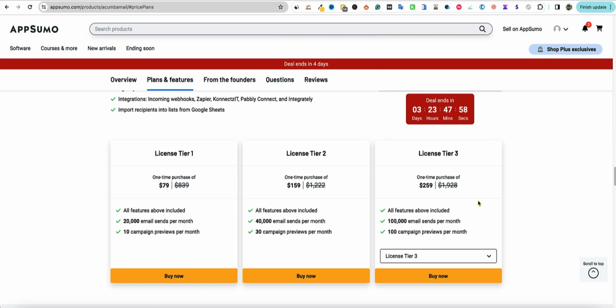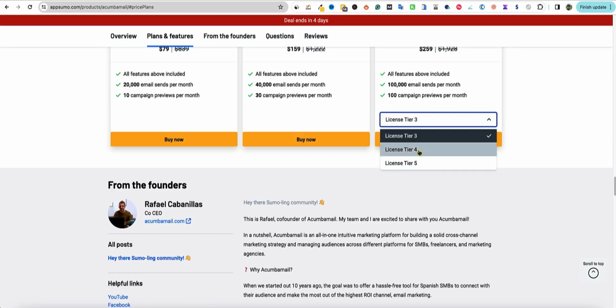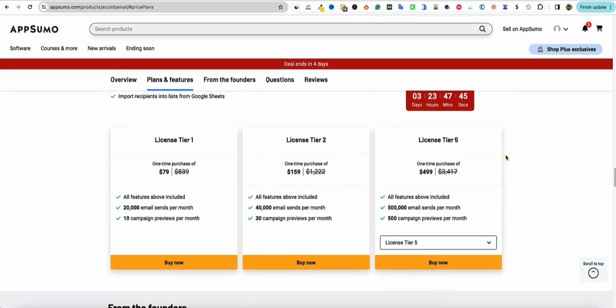And I'm spending a lot of time on the pricing, but I think this is a really big factor with this kind of software, the pricing and what you actually get, how many emails you actually get to send. Okay. We have more tiers right over here. I'm just going to skip right to license tier 5.